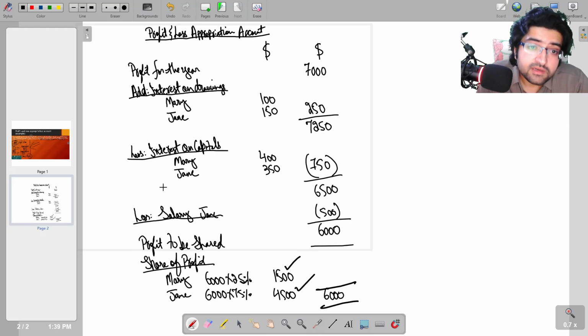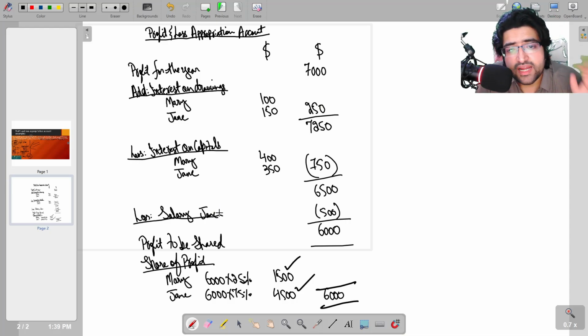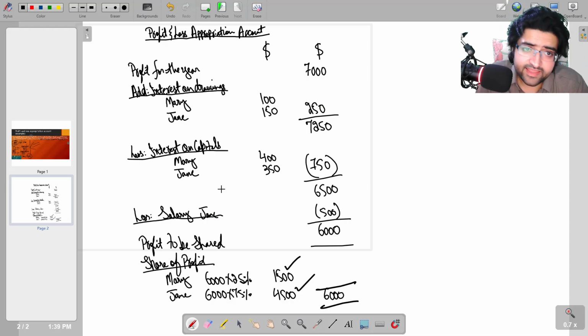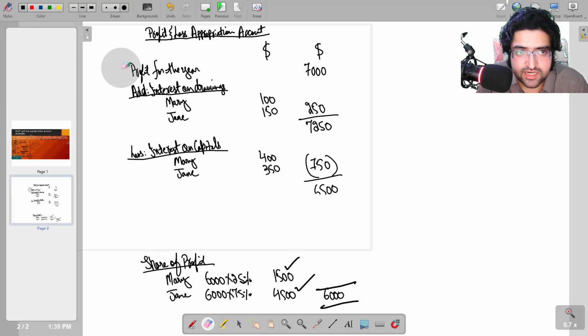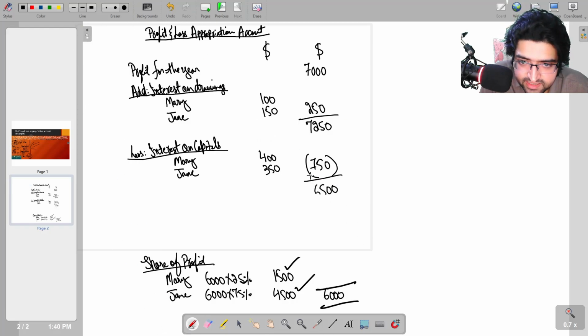Now, things to remember. In some questions, there might be interest on drawings missing, so ignore that. There might be interest on capital missing, ignore that. There might be salaries missing, ignore that. Okay. So whatever is given in the question, you only have to focus on that, and things that are not given, you just ignore that. For example, in this question, there was no salary of Jane. Okay, for example, then you just ignore this altogether. Then the profit to be shared will be 6,500 instead of 6,000, as no salary is paid. Okay. And then you can simply do this.